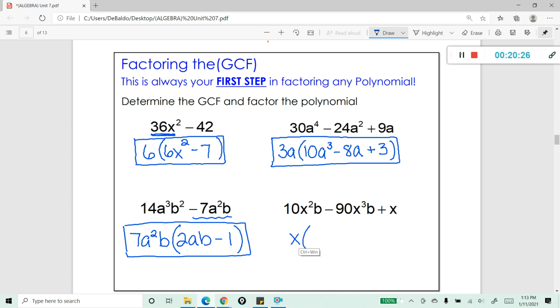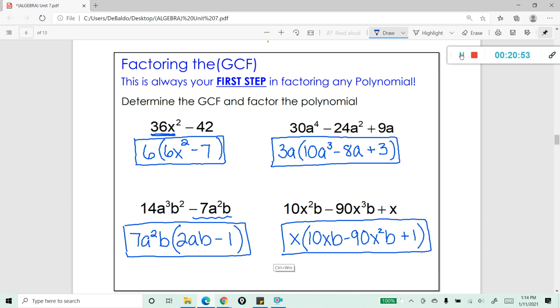In the first one, I'm going to be left with 10xb. In the second term, I'm going to be left with minus 90x squared b. And then in the third one, I'm just going to be left with a 1, because if I distribute x times 1, it's just going to give me x. And these are your two factors of this polynomial.